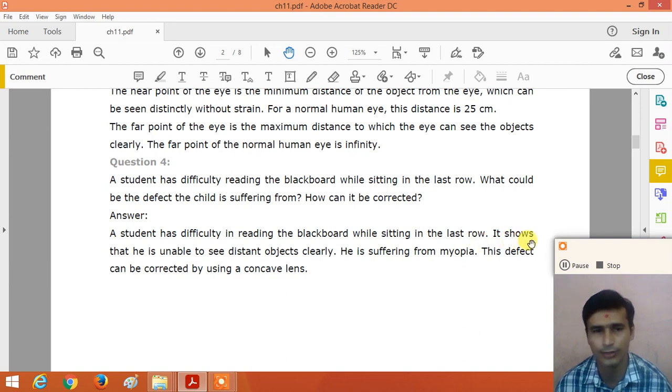It shows that he is unable to see the distant, far object clearly. So we can say that the child is suffering from the defect myopia. The myopia defect can be corrected by using a concave lens with the proper focal length.